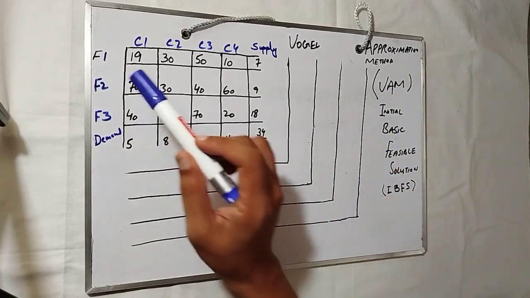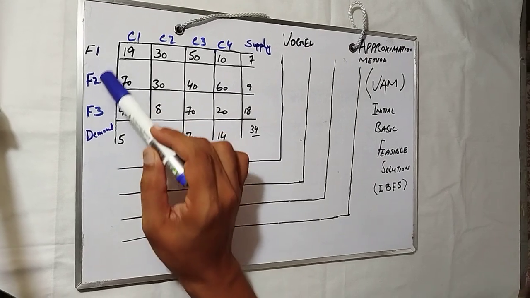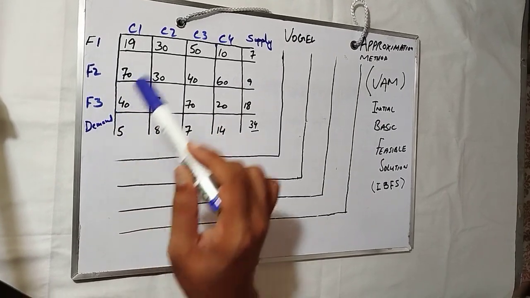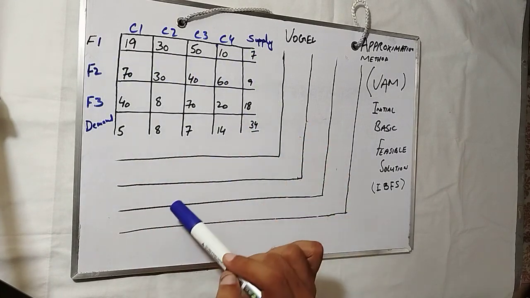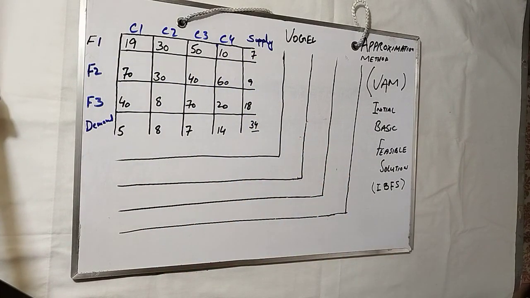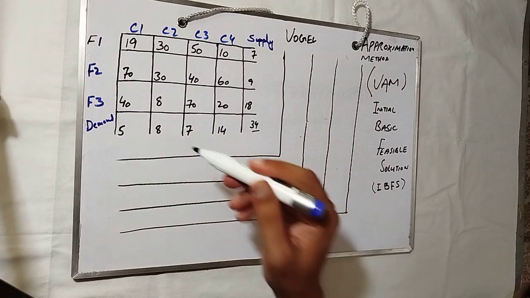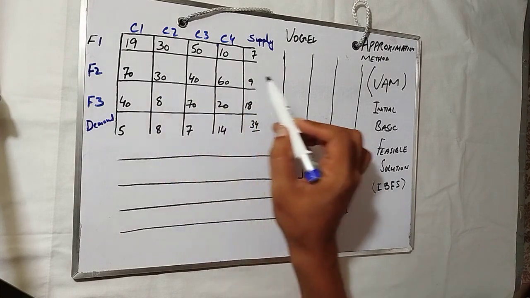You see over here, these are the factories F1, F2, F3, and these are the customers. From these factories the stock is coming to these customers. What we are going to do is find the initial basic feasible solution. In that, the first step is to find the penalties.